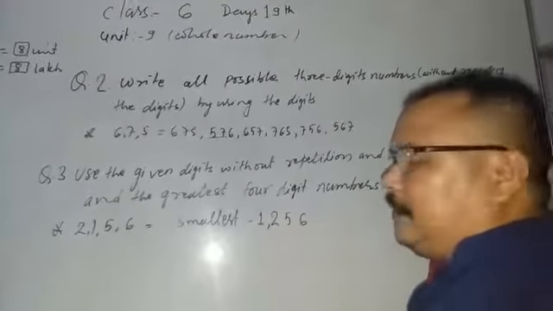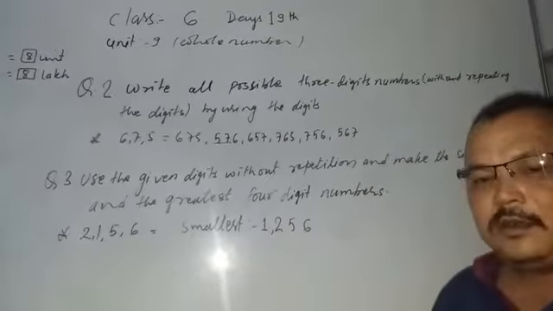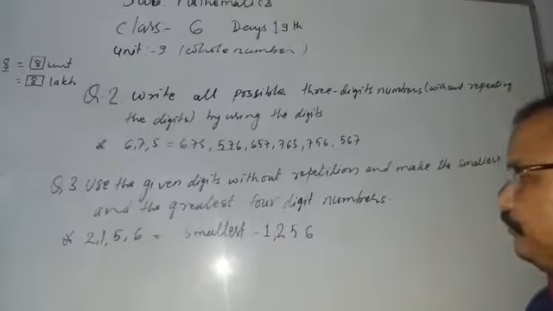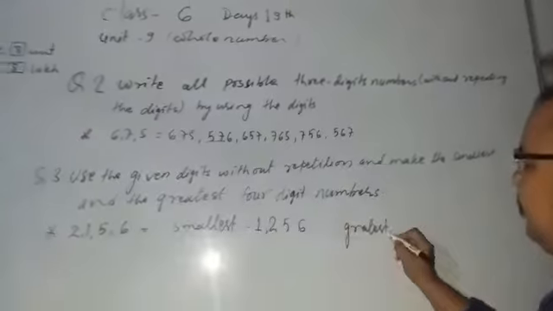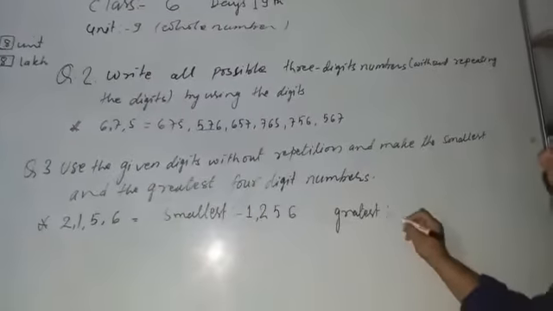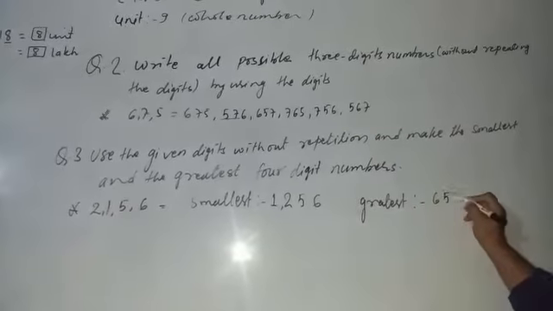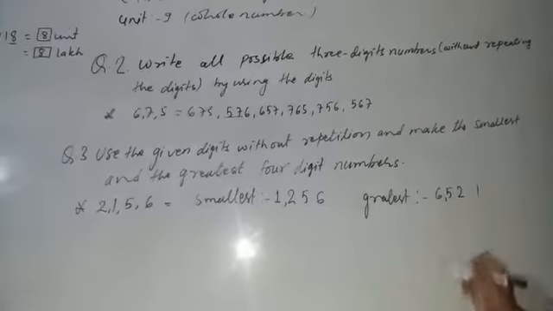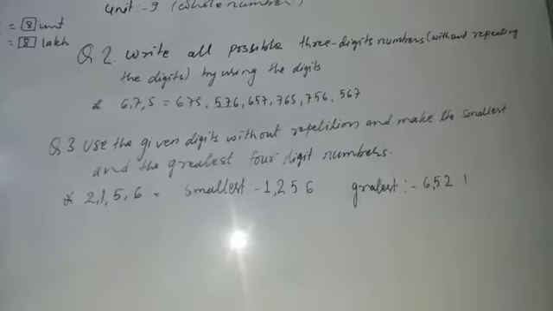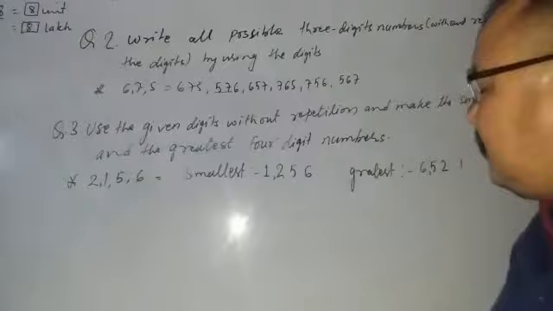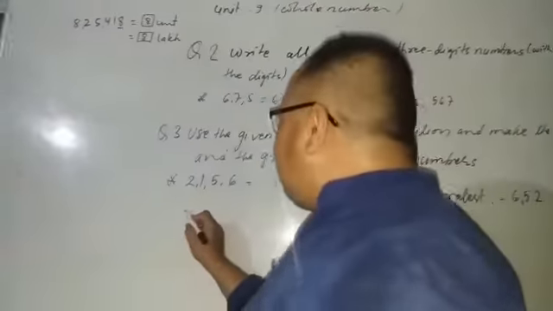And commas you should write down in either national or international methods. Okay, and the greatest, you write down like this: 6 5 2 1, and you write the comma in your national system. Okay, either national or international system. Similarly, one more question.